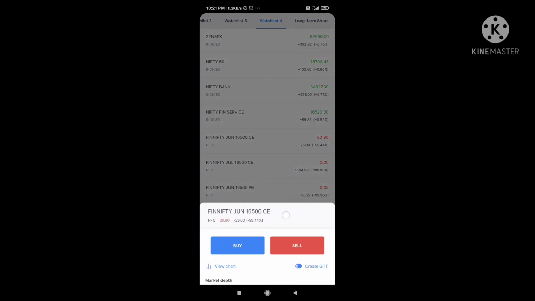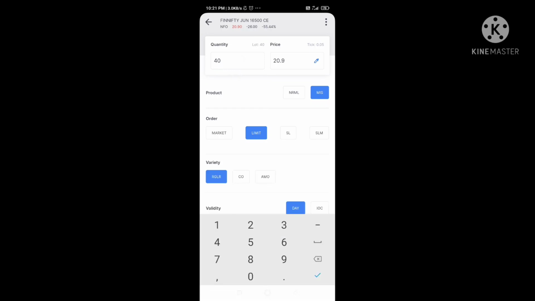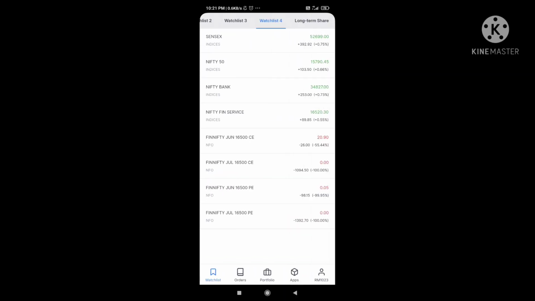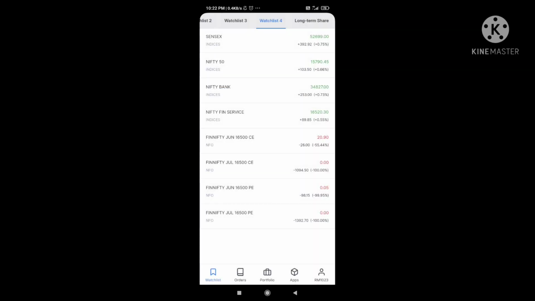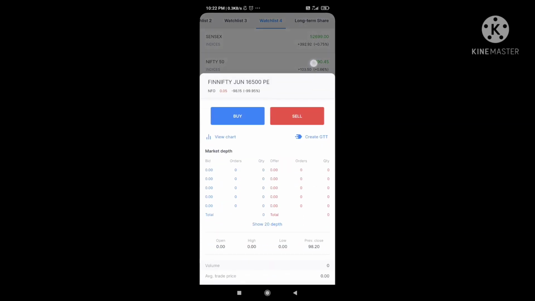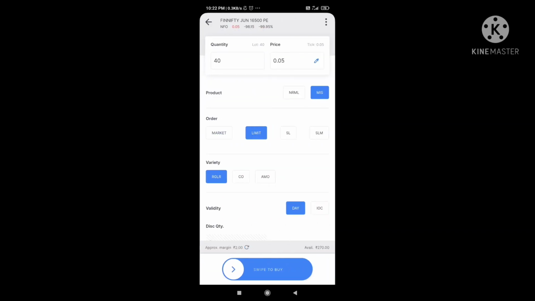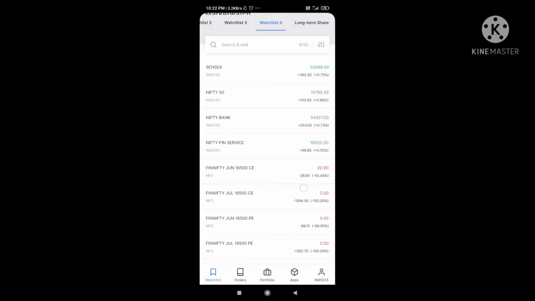and we'll check whether any changes have happened. So in Nifty Financial Services, there is no change. There is a quantity of 40, a lot size of 40. The July contract also has no change. You can check the July contract as well. June is 40, July is also 40, a lot size of 40.